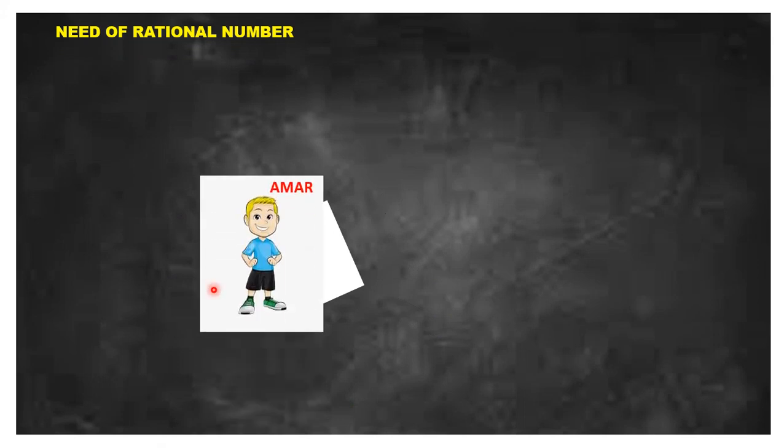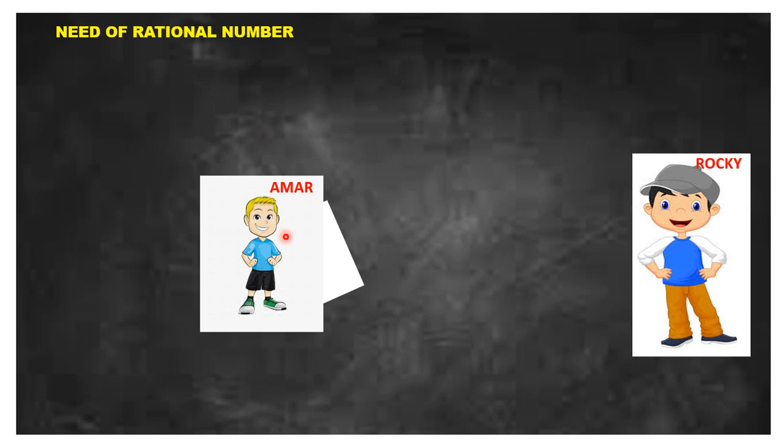Now we have to learn a new variety of number, after natural numbers: the rational number. In this chapter, let's talk about rational numbers. So why do we need rational numbers? Let us take an example of two boys, Amar and Rocky.